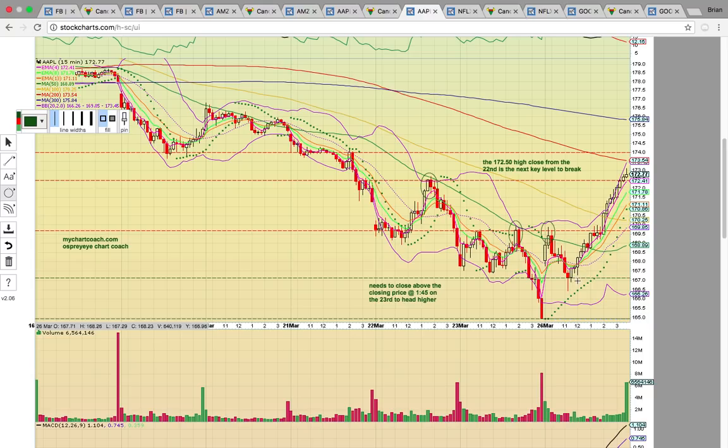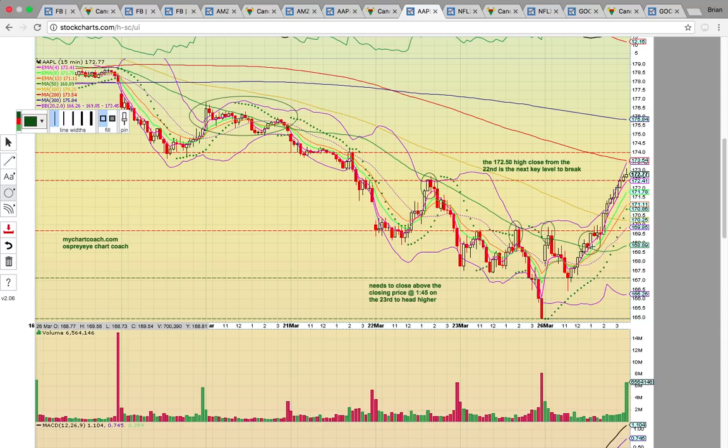They drove it all the way back below the middle Bollinger Band, and it looked like it might continue that downtrend. As you can see on the chart, the green line has been the major resistance level. It kept on failing to break, but when it finally got above here at 1 o'clock and at 12:30 and turned it into support, that was your signal. Okay, yeah, it's really happening, and so it's a change.